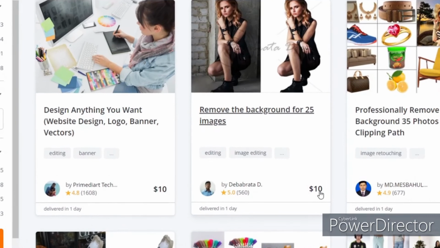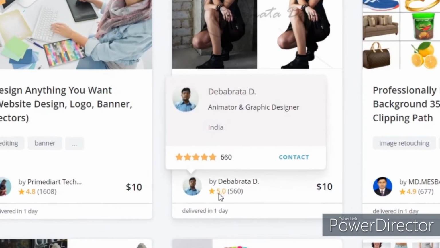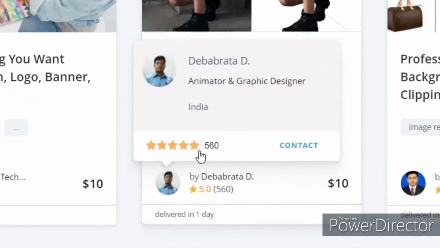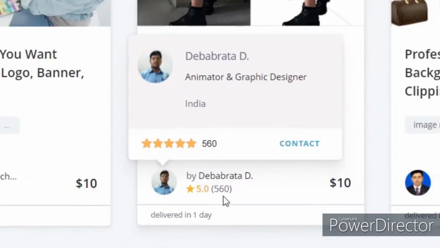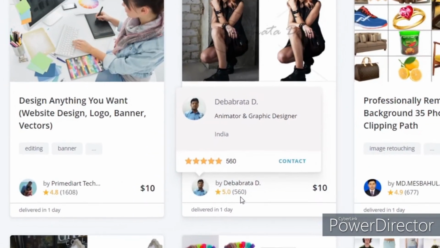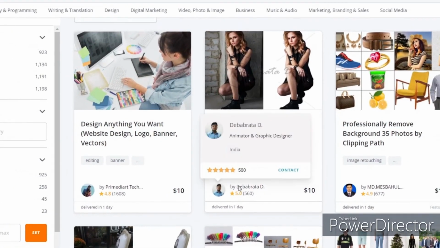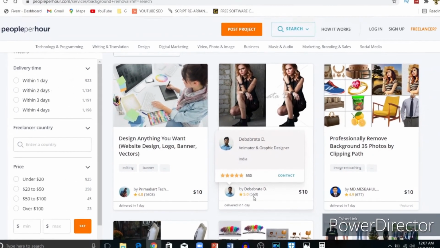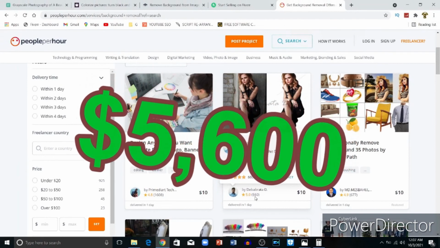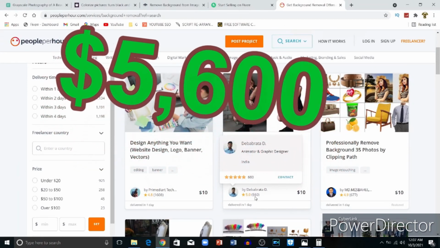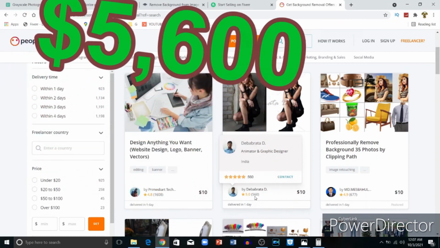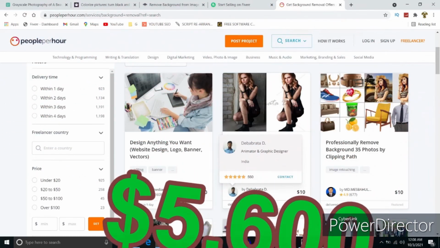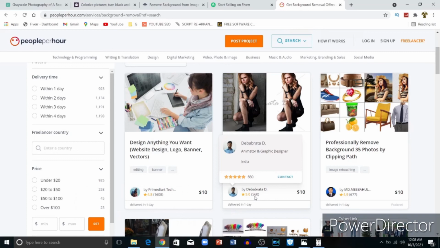And the good thing is you can notice there is a review, and the review is good, 5 star. And he already got 506 customers. Just imagine, already made $5,600 by just doing this simple stuff. Even you can do this and get paid this amount of money. Just imagine, make this amount of money without spending even a single dollar.